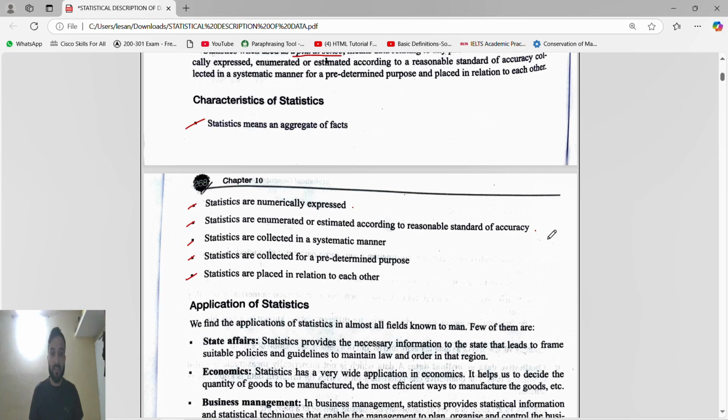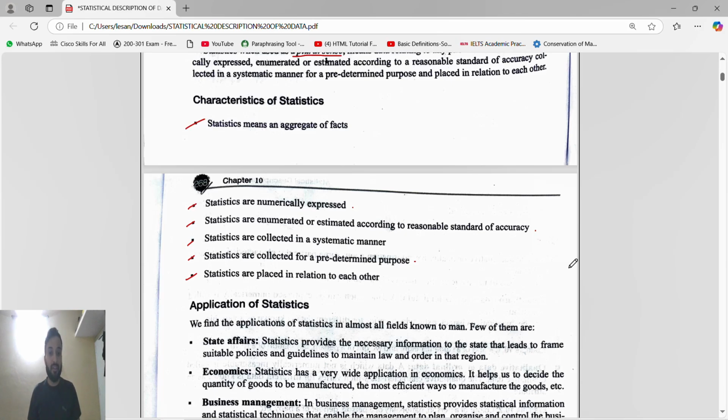Next, statistics are collected in a systematic manner. Obviously, guys, in a systematic manner: first collection, then presentation, then analysis, and then interpretation. Statistics are collected for a predetermined purpose. Guys, predetermined purpose, so we know for which purpose we are collecting the data. Because without knowing the purpose, you can't collect thousands and lakhs and crores of data, right? It will be a waste, a loss for you. So statistics are collected for a predetermined purpose. You know the purpose.